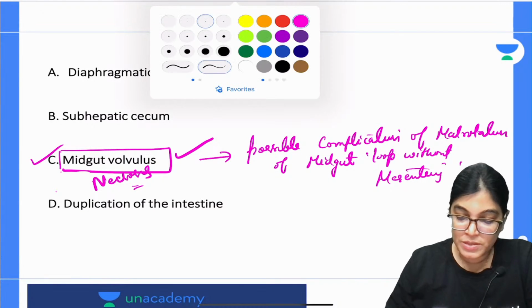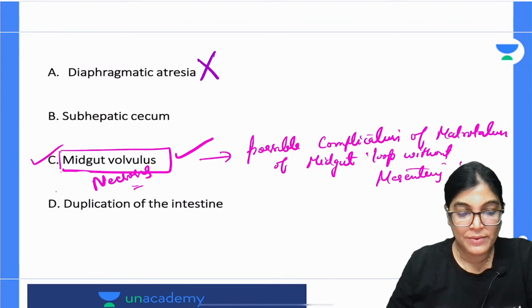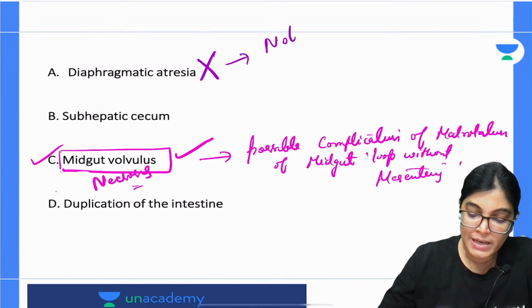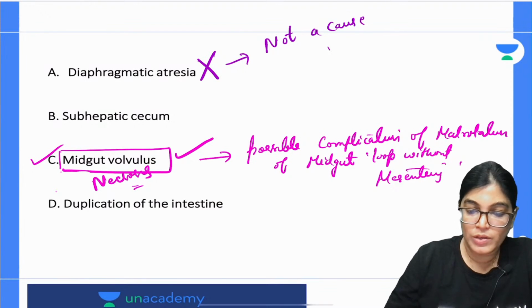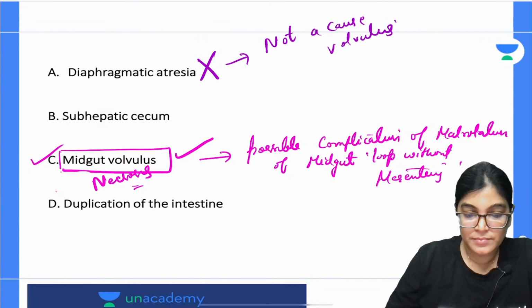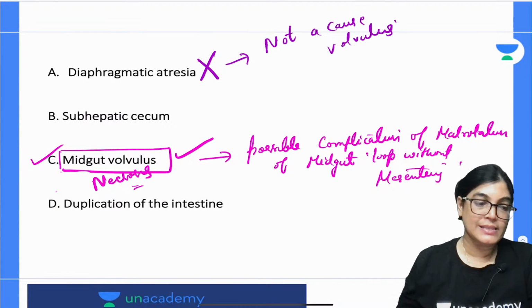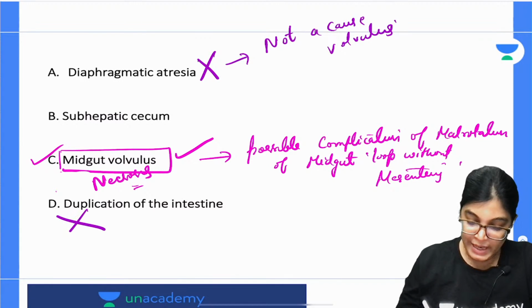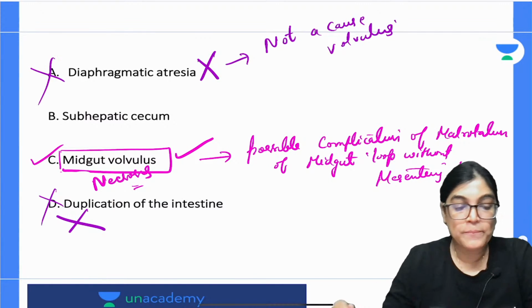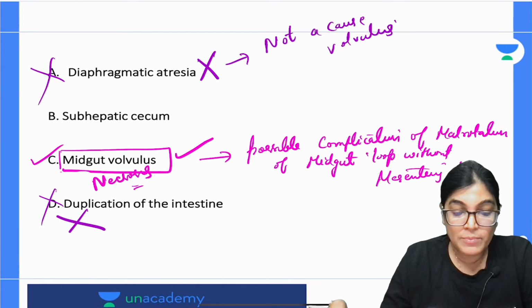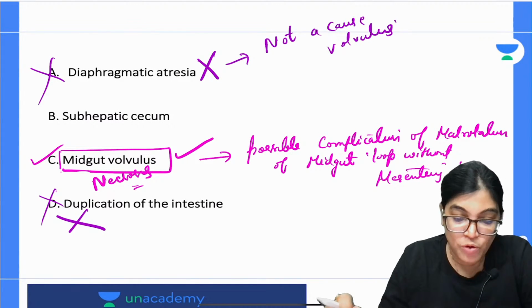What about the other options? So why are the other options wrong? Diaphragmatic hernia is wrong because diaphragmatic hernia is not a cause of any kind of volvulus. Duplication of intestine is also the wrong option, option D. Duplication of intestine could not cause this condition, because there can still be fixation of the mesentery, so there is no free movement of the intestine.